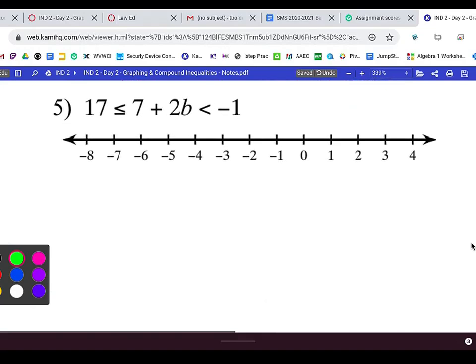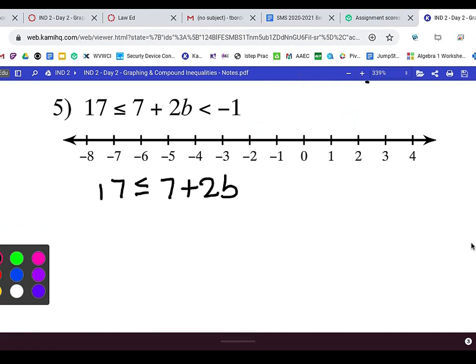All right, now, is this one an and or an or? It's an and. So you're going to have 3 columns. You're going to work within those 3 columns, and at the end, you're going to make sure you still have 3 columns. So let's rewrite the problem here. We've got 17 is less than or equal to 7 plus 2b, which is less than negative 1.